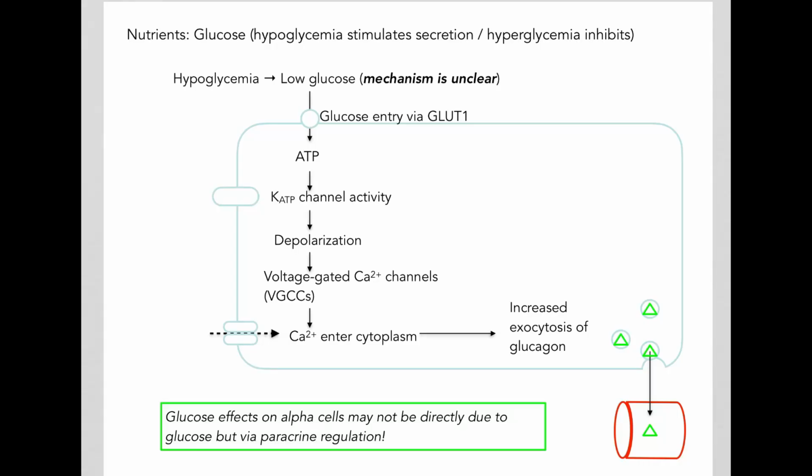The mechanism of how hypoglycemia, low blood glucose, causes increased exocytosis and secretion of glucagon